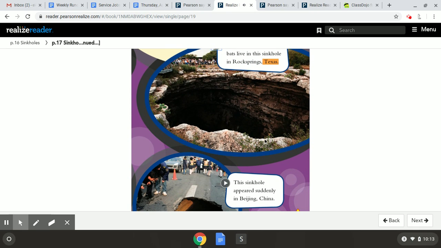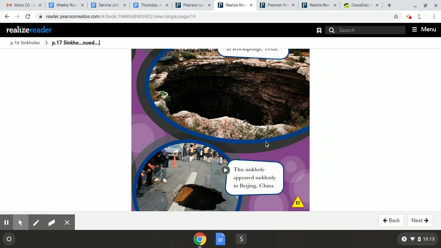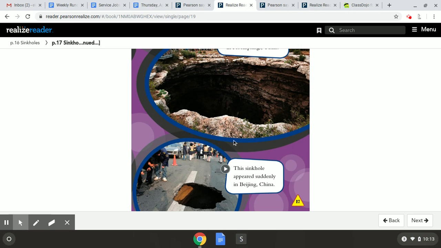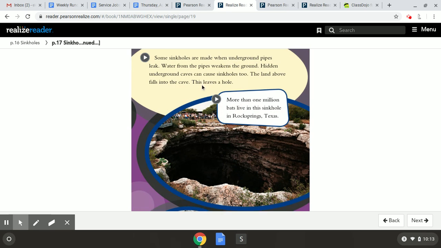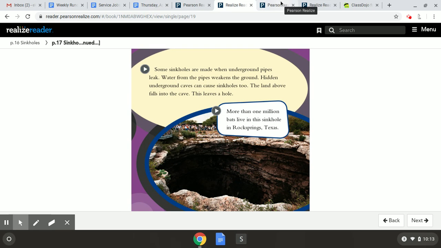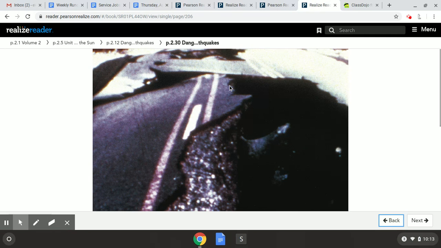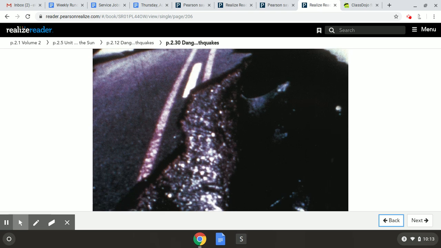Pretty crazy. So we see the size of this hole that's happened in the earth. That's a natural disaster that's caused a hole in the earth. This sinkhole appeared suddenly in Beijing, China. Okay, so we know that pages 16 and 17 of Disaster Alert are all about sinkholes, or holes that are formed in the ground. Now let's go to pages 30 and 31 of Danger Earthquakes.